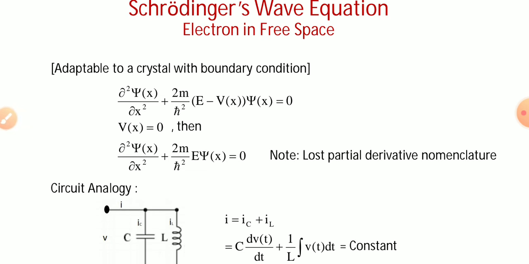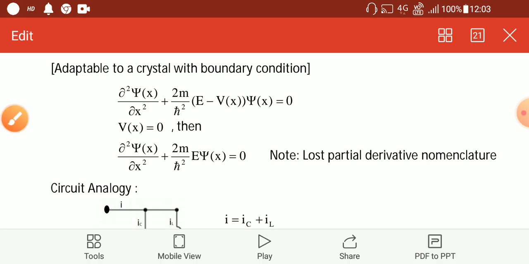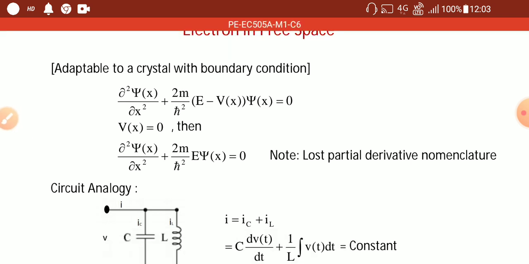Now if we are talking about free space, what happens is that potential is not applied, so V of x is equal to 0. In that case the expression can be written in the form with V of x equal to 0.